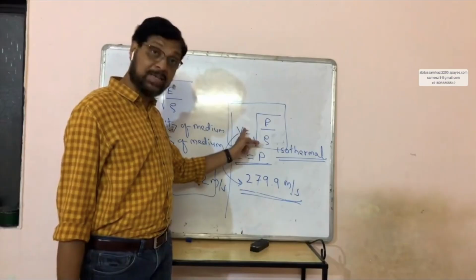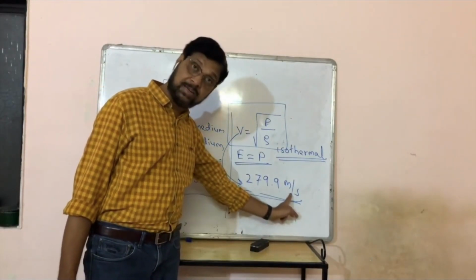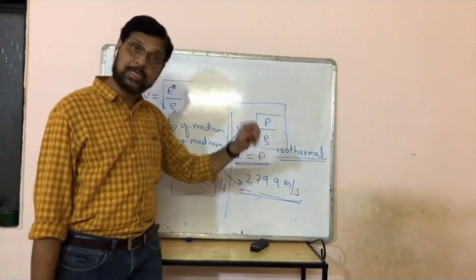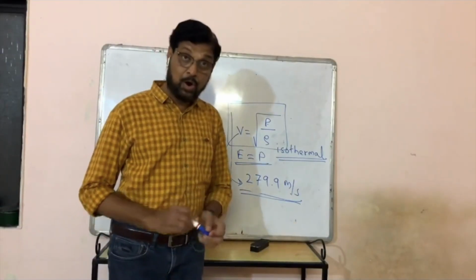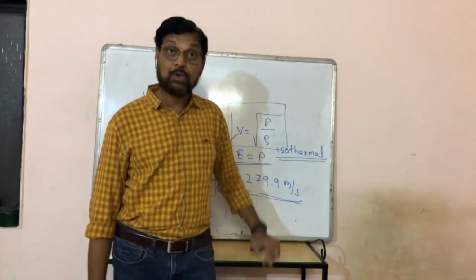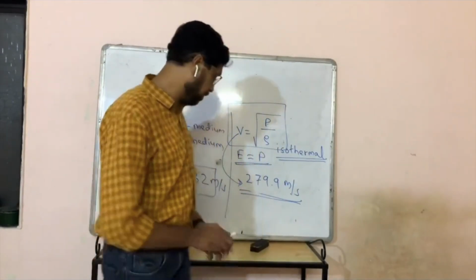According to Newton's formula, if we calculate velocity, it comes to 279.9 meter per second, and actually it is 332 meter per second. Means there is some error, or you can say there is a mistake in Newton's formula which was corrected by Laplace.